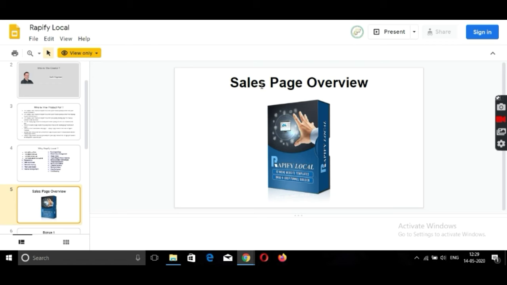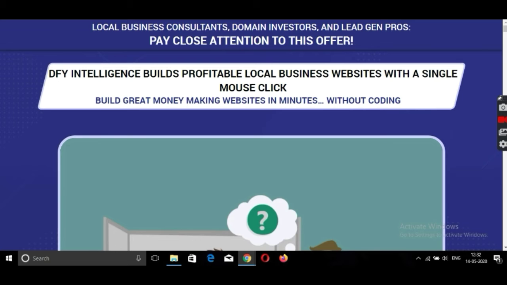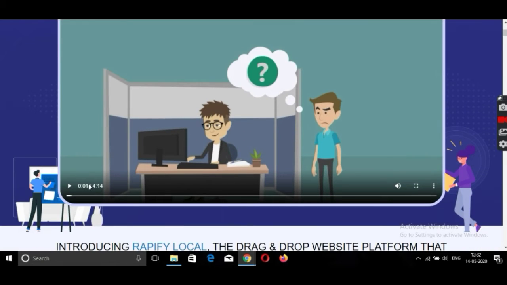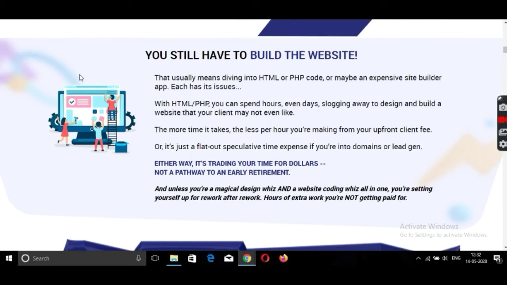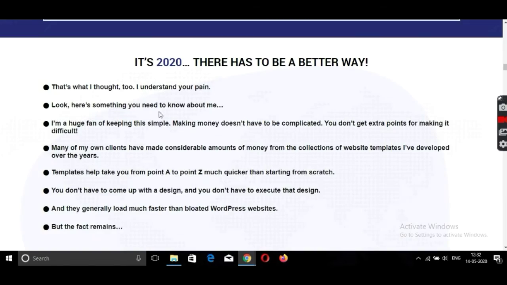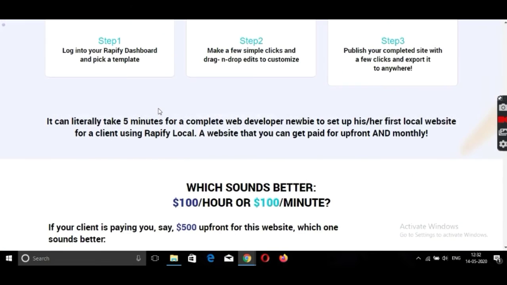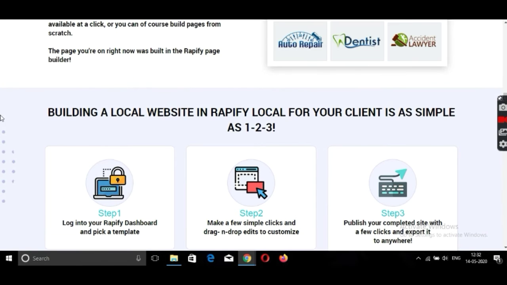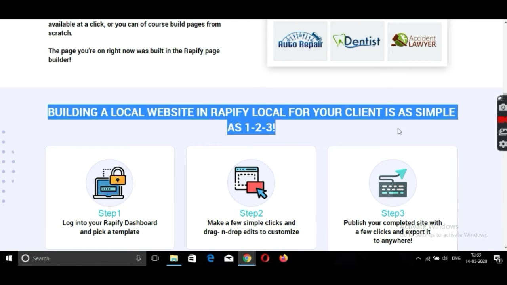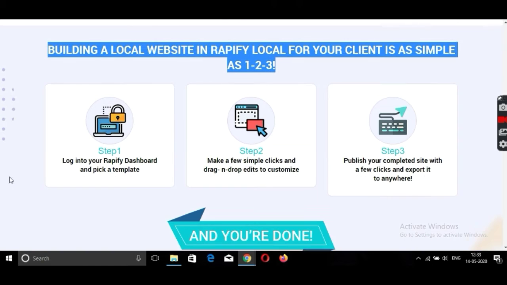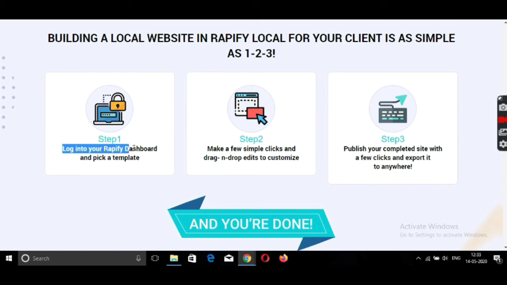Sales page overview. In this sales page you got an introduction video and some details about the product that I already provide you in this video. And here you can see building a local website in Rapify Local for your clients is as simple as 1 2 3. First step, log in into your Rapify dashboard and pick a template.